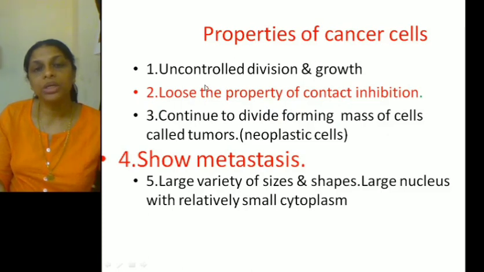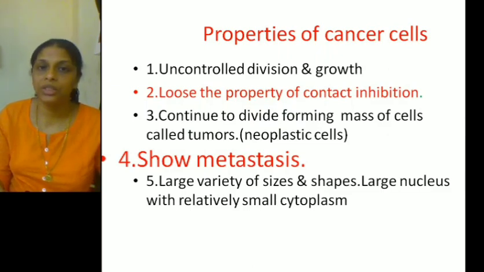What is contact inhibition? It's a property of a normal cell by virtue of which their cells stop growing once they come in contact with each other. Then the third one, they continue to divide, resulting in the formation of a mass of proliferating cells called a tumor. So what is a tumor? Mass of proliferating cells. And these cells are called neoplastic cells. Then the next one is they show metastasis. And the last one, they are of different sizes and shapes. The nucleus will be large and the cytoplasm will be relatively small. So these are the properties of cancer cells.